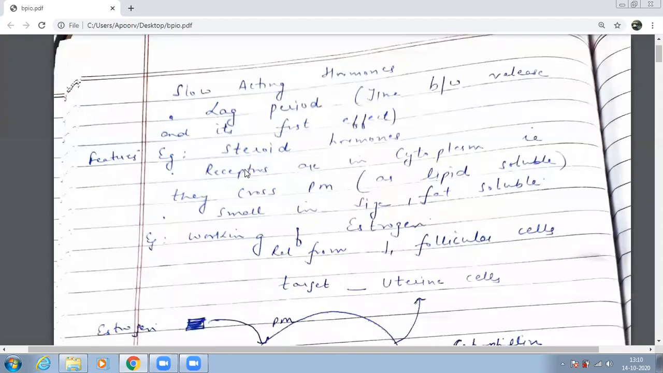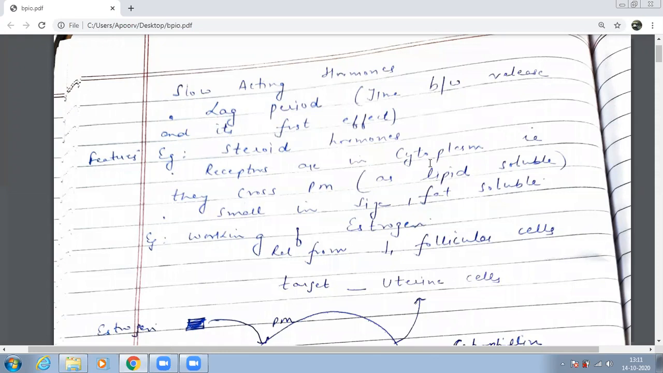With the help of this, you will easily understand. I've taken the example of a slow acting hormone. Okay, steroid hormones. Which example have I taken? Steroid hormones. Because for steroid hormones, the receptors are present in the cytoplasm. They are not present membrane bound. So if the receptors are present in the cytoplasm, do they need to cross the plasma membrane or not? They need to cross the plasma membrane. Very good.